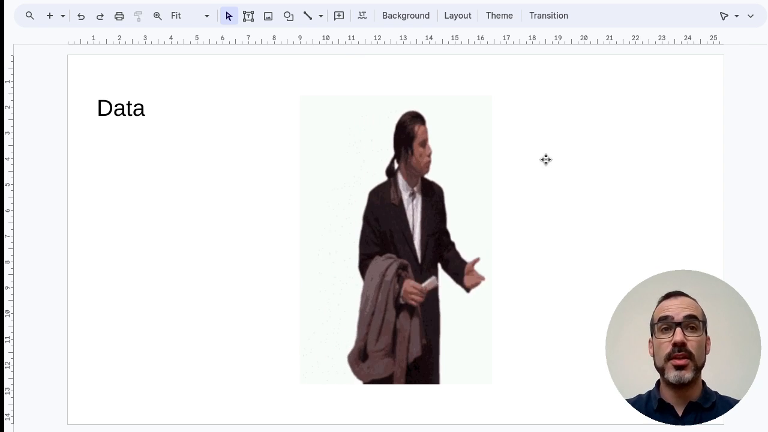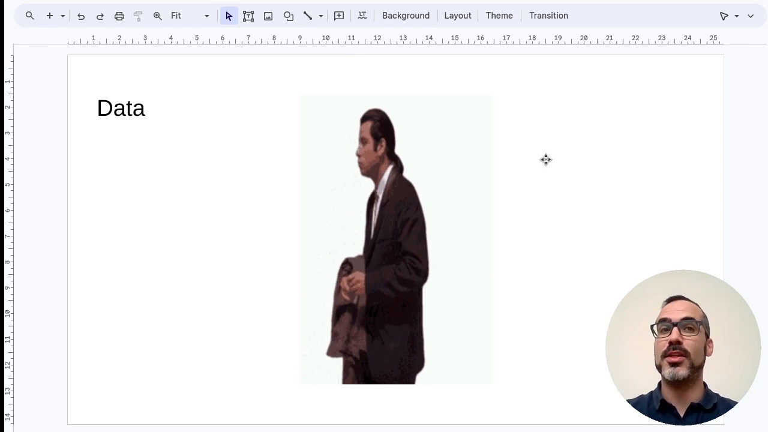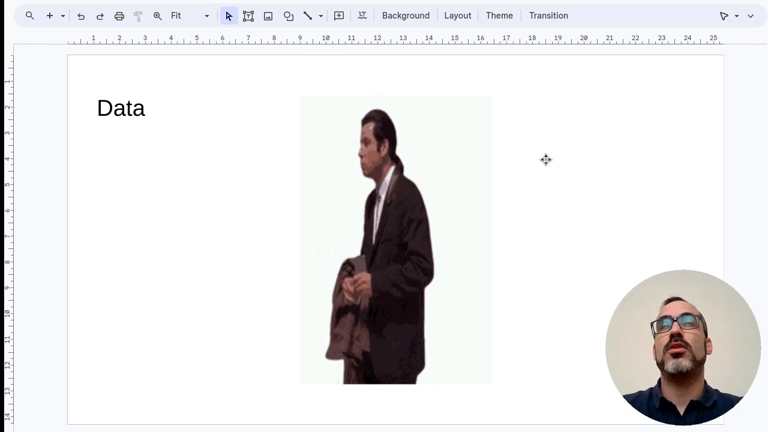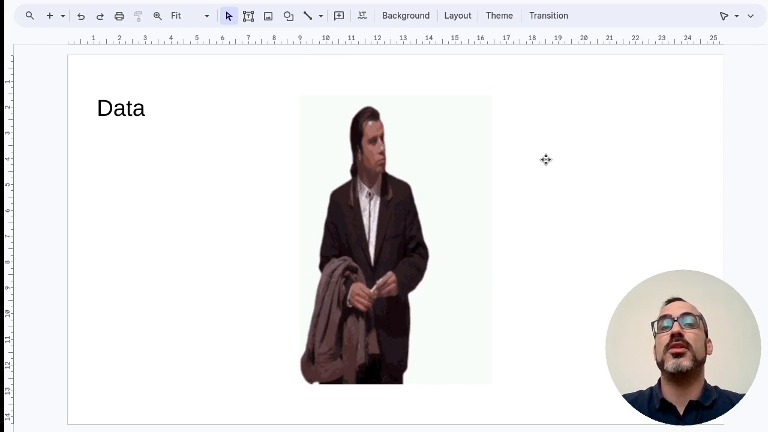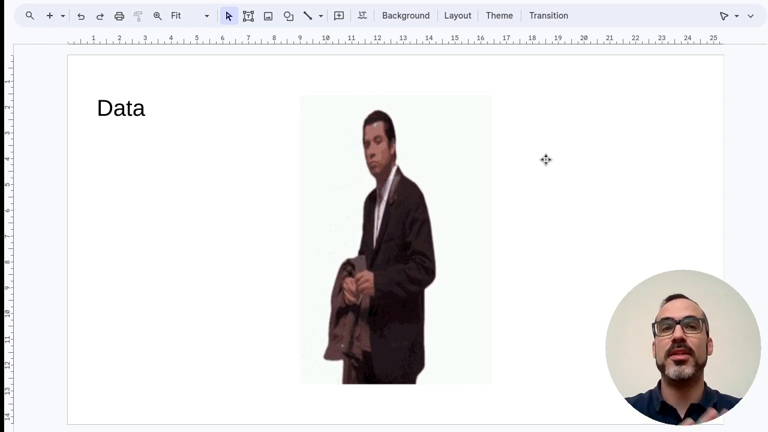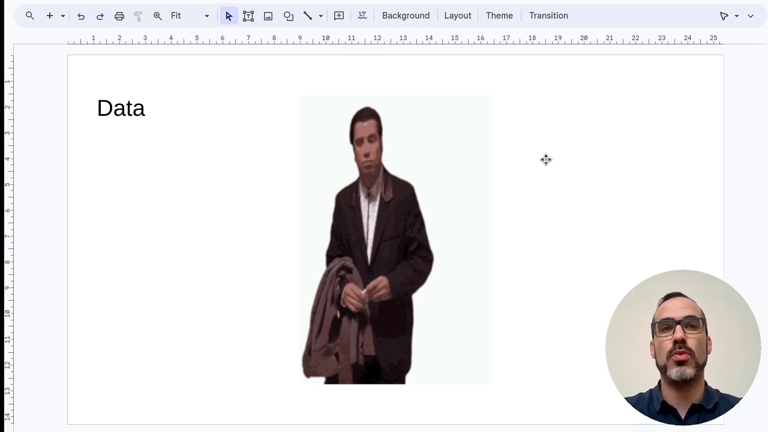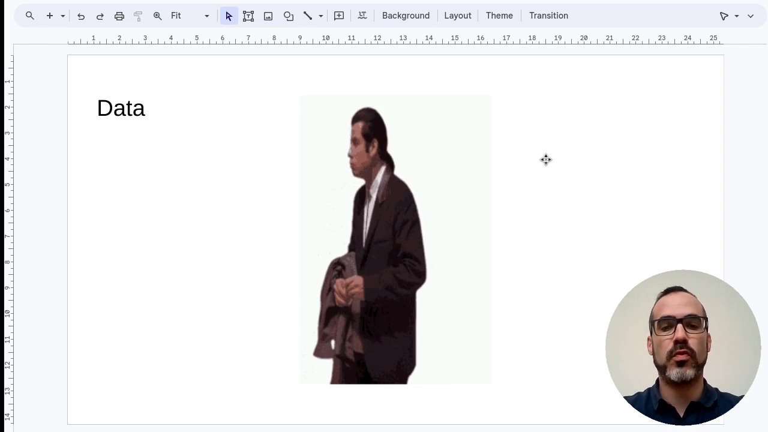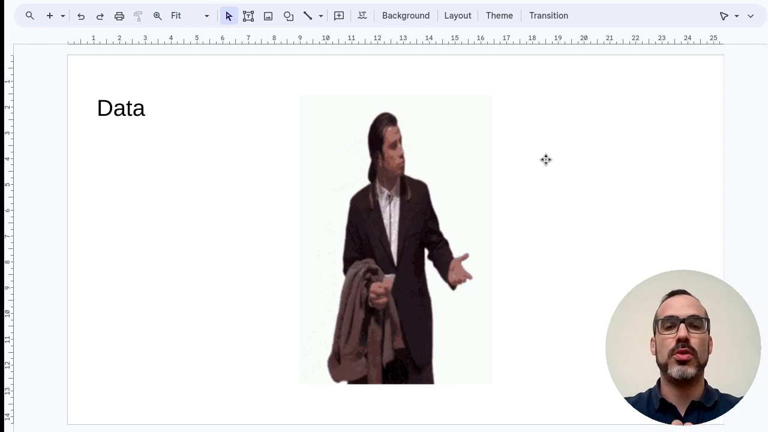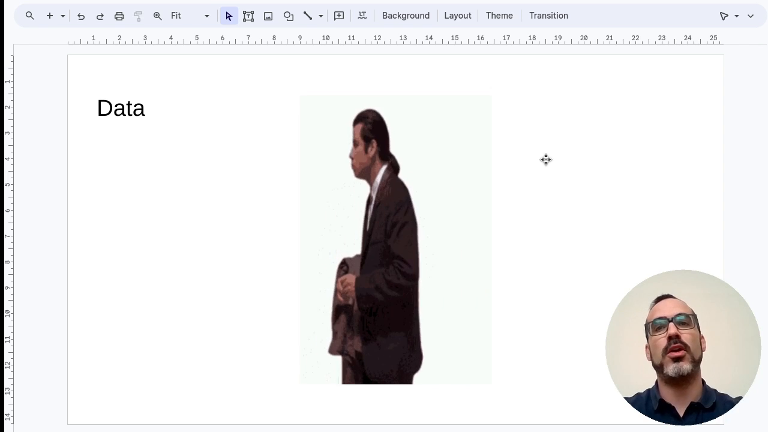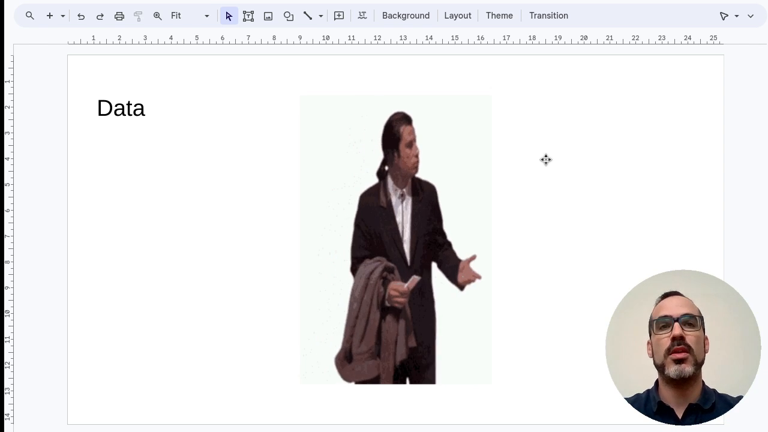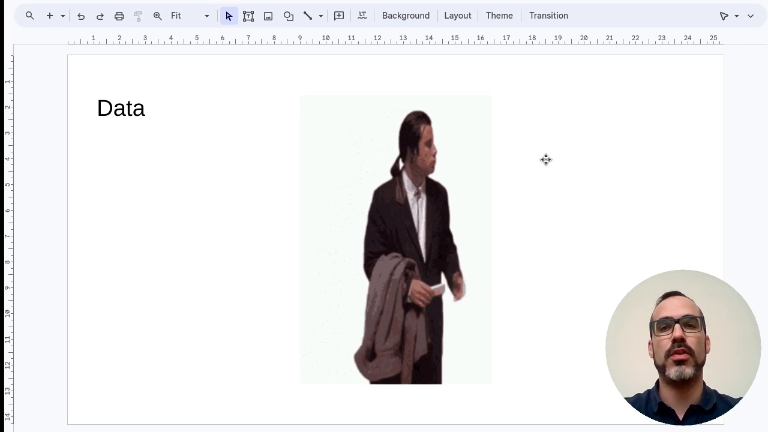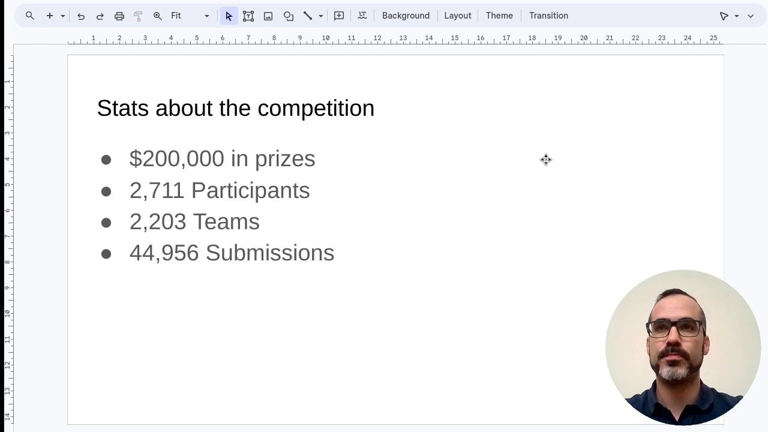And what is the data for the challenge? So there is no data. The challenge defines the task that we have to do, but the data is not available. The test set is hidden, and we have to submit code with the solution. The solution is executed on a server, but we never see the data. We only see the results of the evaluation.